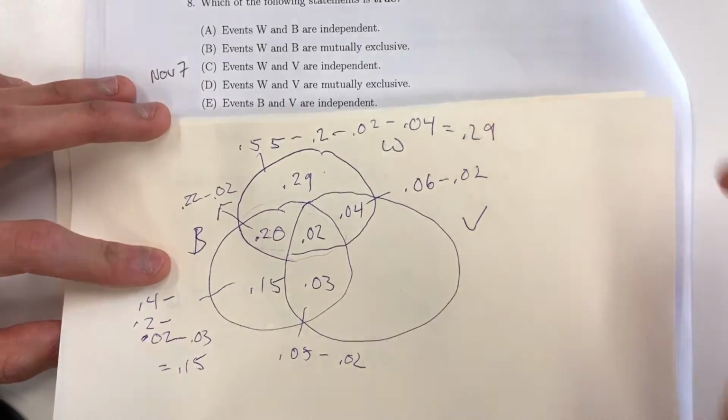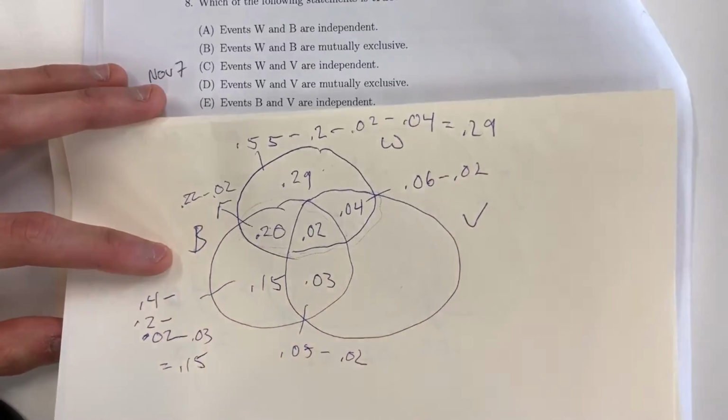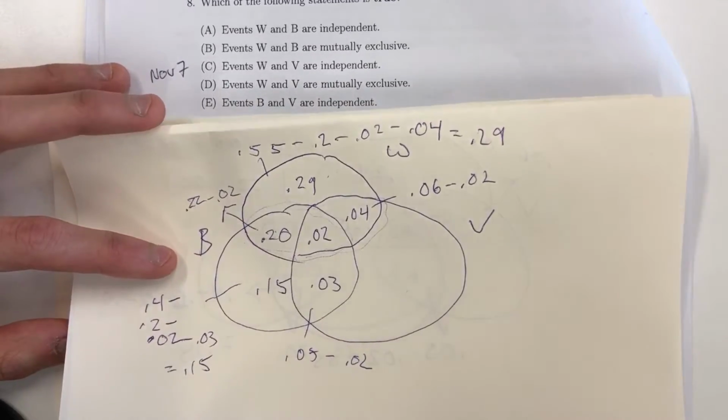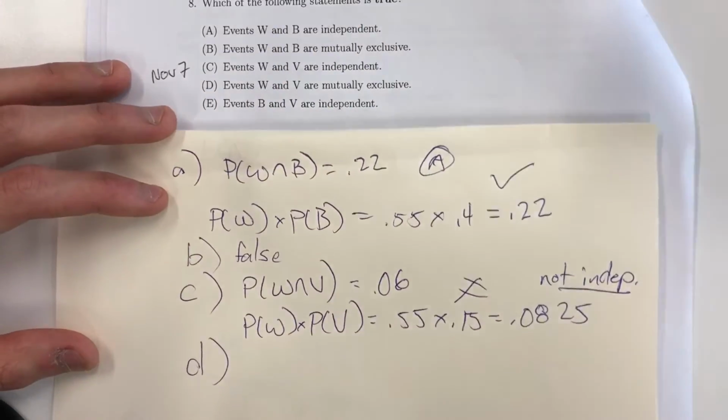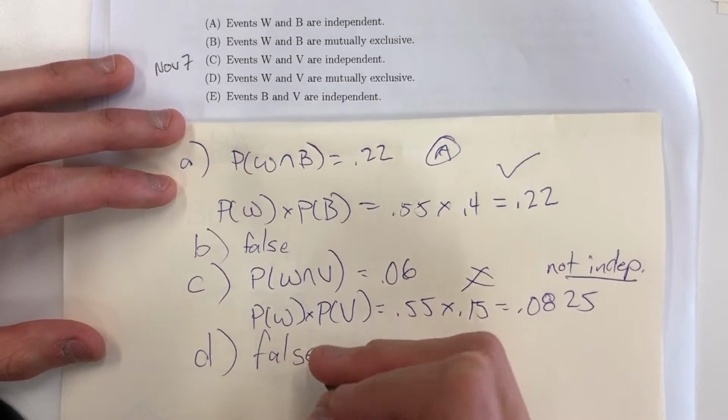Letter D, W and V are mutually exclusive. Let's check the Venn diagram. Wine and vodka: since the probability that they buy wine and vodka is 6% and not 0%, that means they are not mutually exclusive. So D is false.